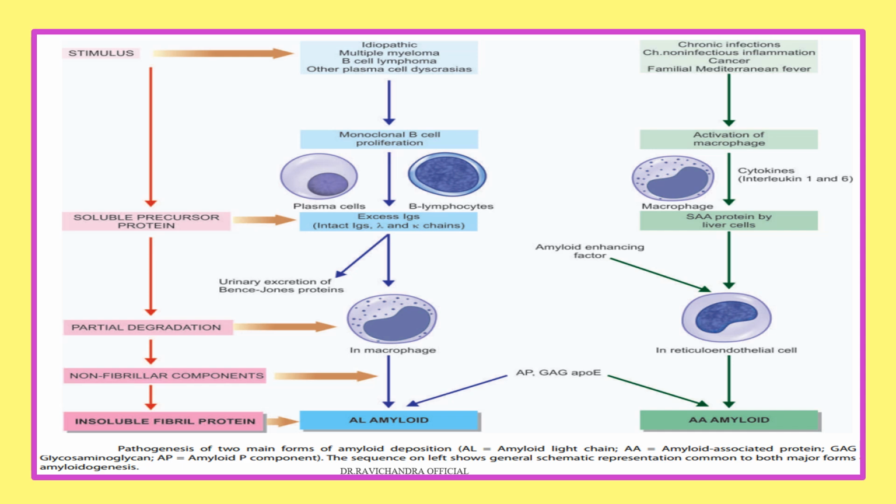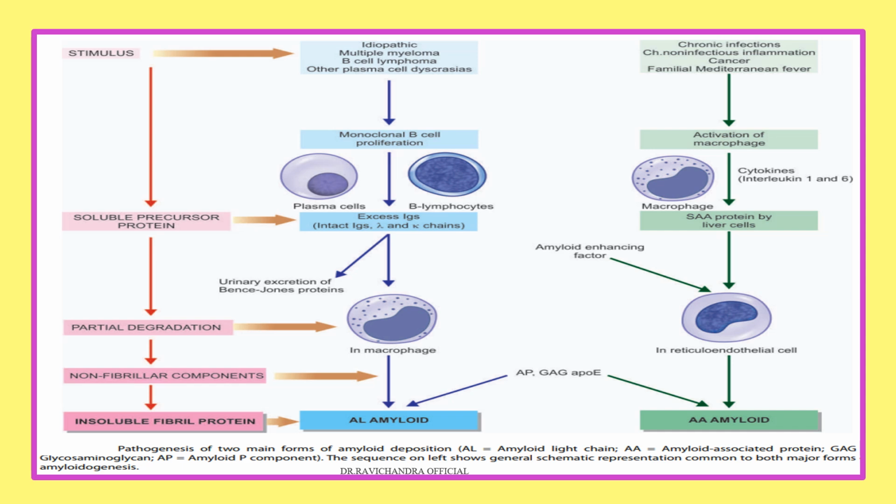In secondary amyloidosis, chronic infections will result in activation of macrophages, which will release cytokines interleukin 1 and 6. These will activate the hepatocytes, and after activating the hepatocytes, they will release amyloid enhancing factor into the reticuloendothelial cells, thereby resulting in the formation of AA amyloid with the deposition of amyloid P component, glycosaminoglycans and apoprotein E.